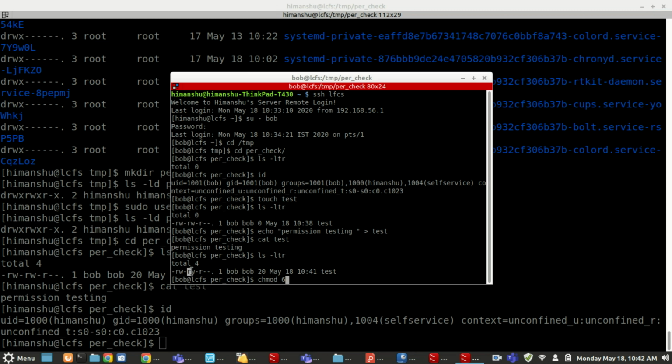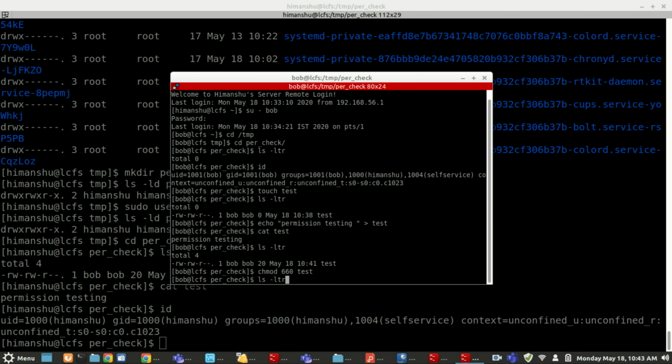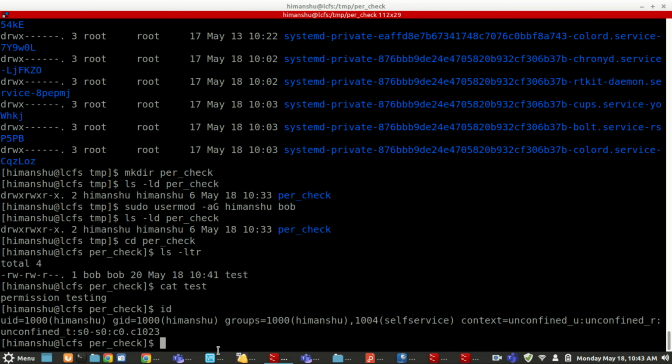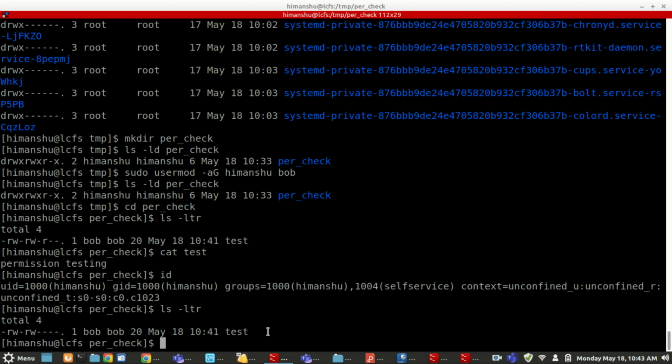Permission for group, I want read write. Okay, fine, so again 6. And for others I say no, I don't want to give any permissions to others, so 0. And I will give the file name. So for the user it will give 4 and 2, that will be a total of 6. That means I am giving read write permission. Again for group also read write, and for others I am giving no permission, right?